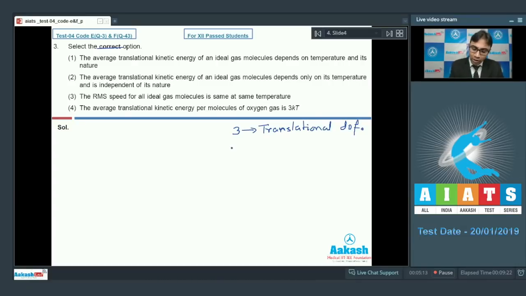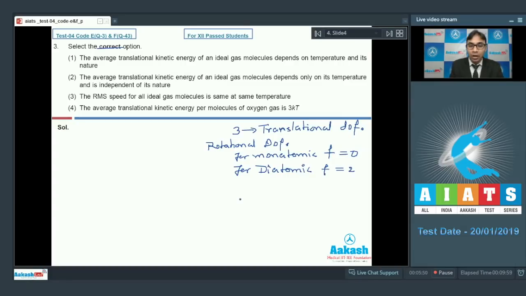And for diatomic, there will be 2 rotational. For monatomic, 0 rotational. And for polyatomic, 3 rotational. So the rotational degree of freedom changes according to the nature. That means for monatomic it will be 0, for diatomic it will be 2, and for polyatomic it will be 3.